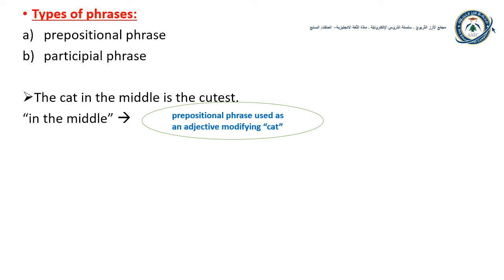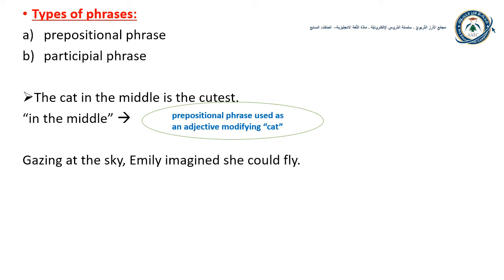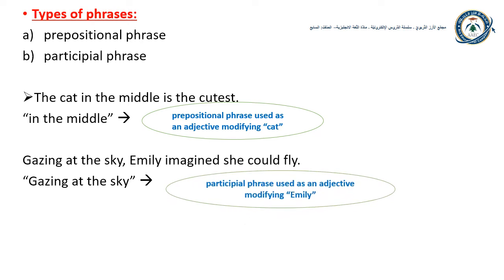Here is another example. Gazing at the sky, Emily imagined she could fly. Gazing at the sky is a phrase. Is it a prepositional phrase or a participial phrase? Gazing at the sky is a participial phrase. It begins with the participle gazing, and it functions as an adjective modifying the noun Emily.